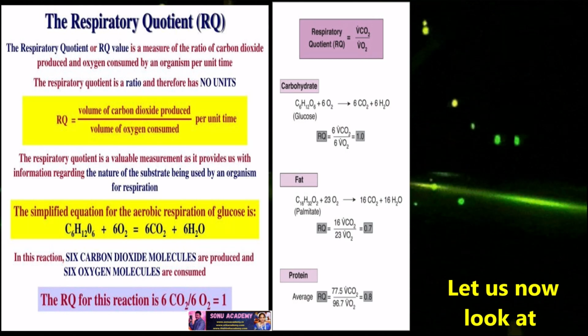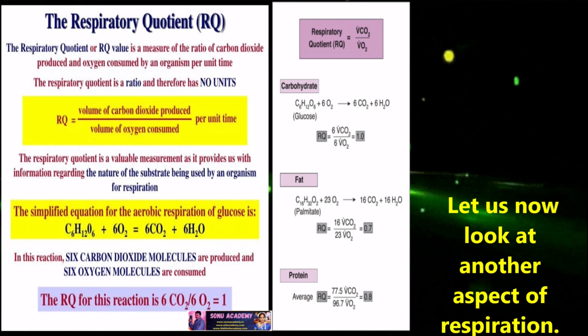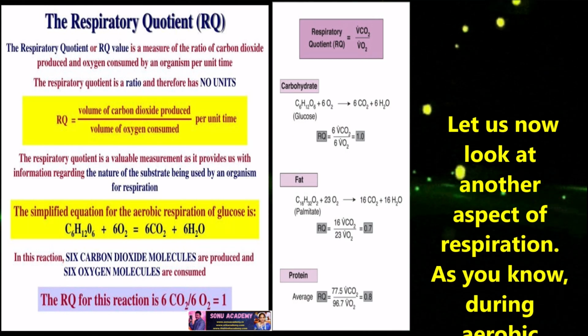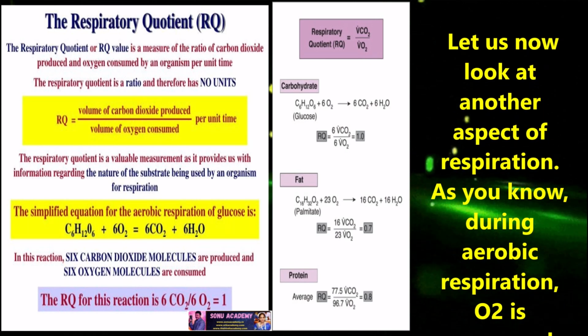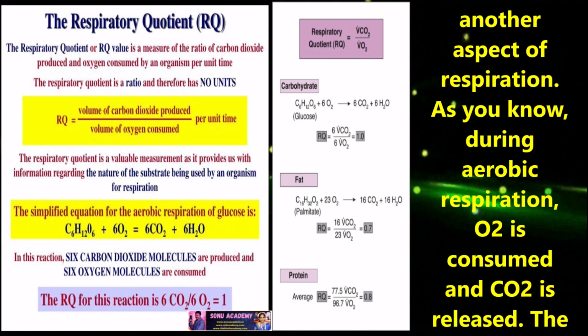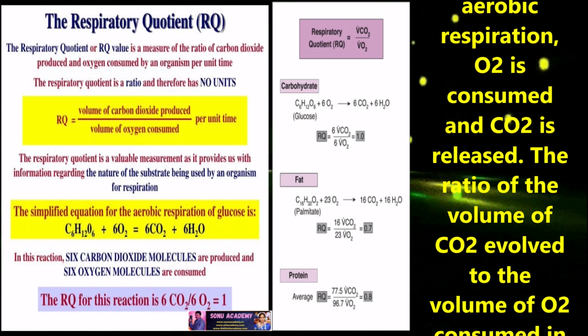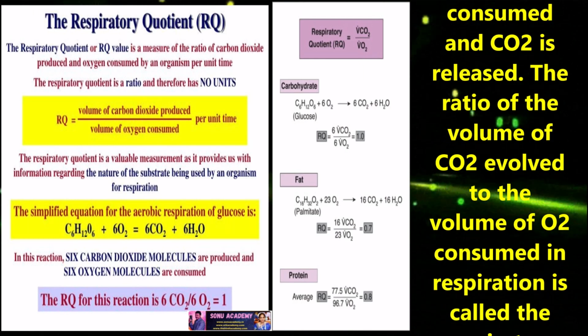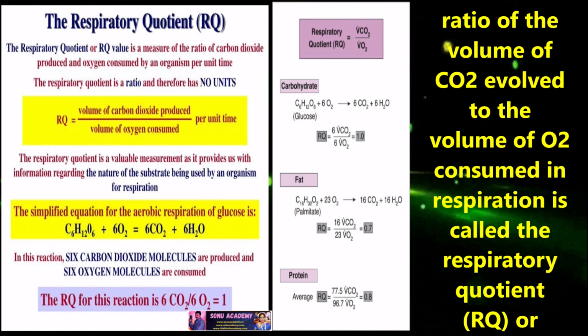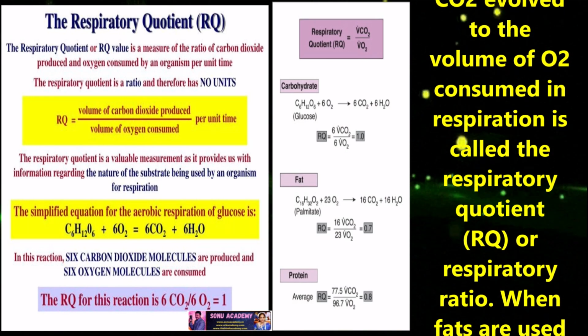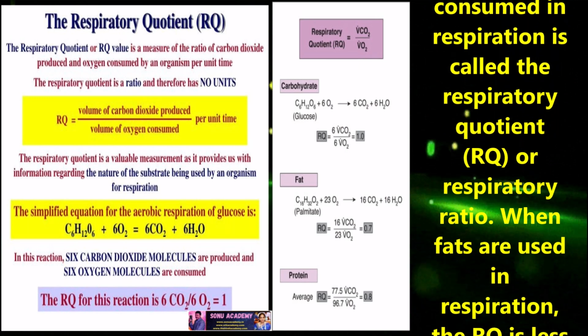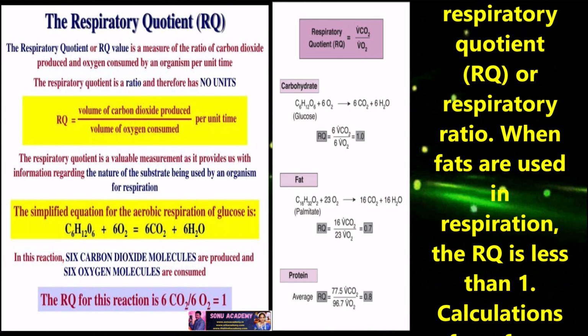Children, now let us discuss respiratory quotient. Let us now look at another aspect of respiration. As you know, during respiration, O2 is consumed and CO2 is released. The ratio of the volume of CO2 evolved to the volume of O2 consumed in respiration is called the respiratory quotient, RQ, or respiratory ratio.